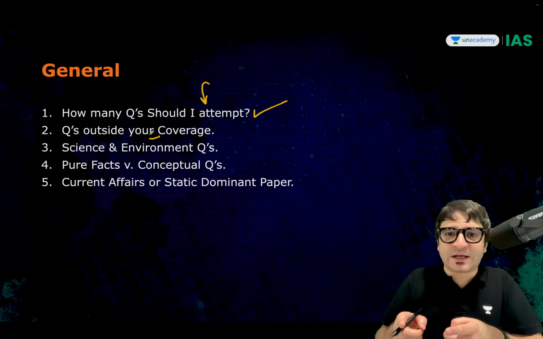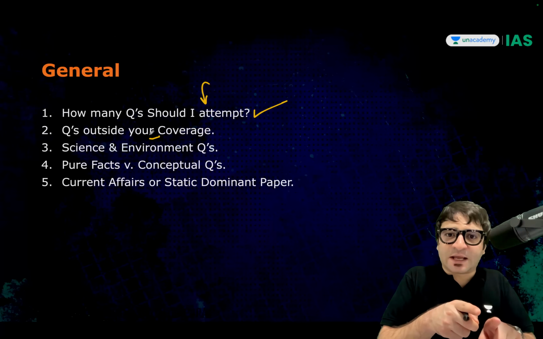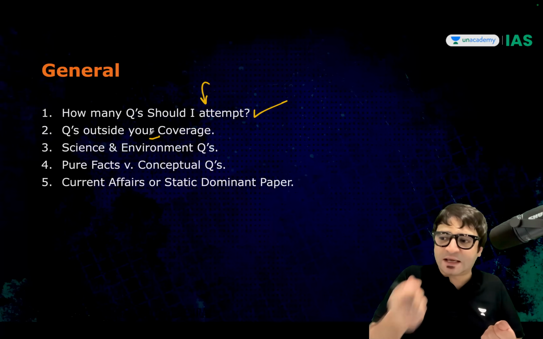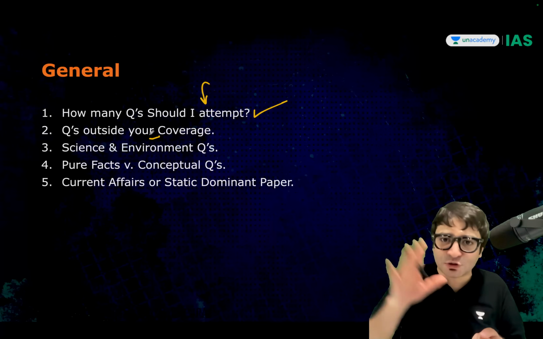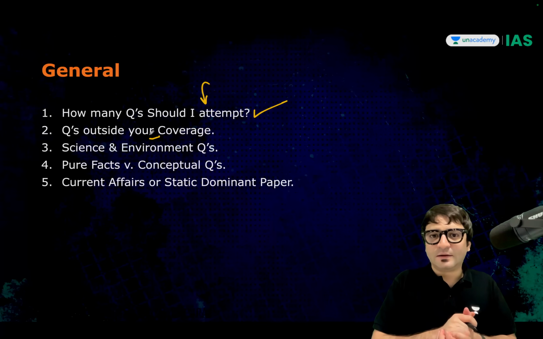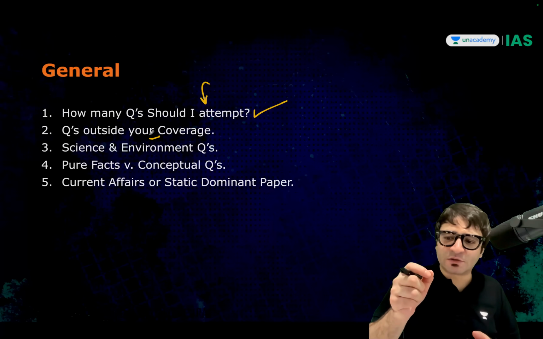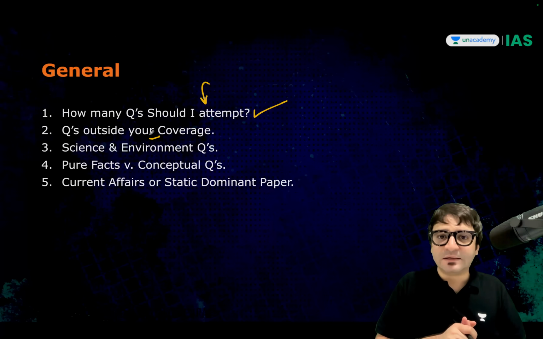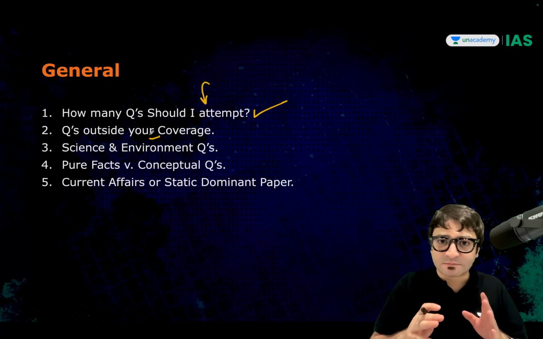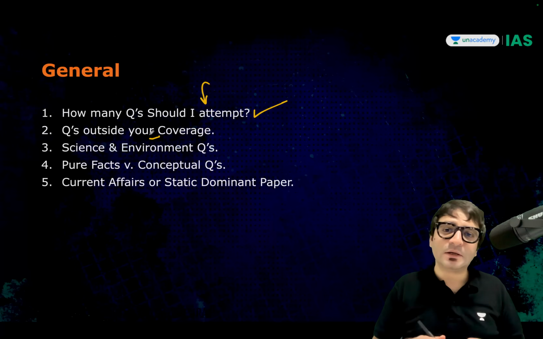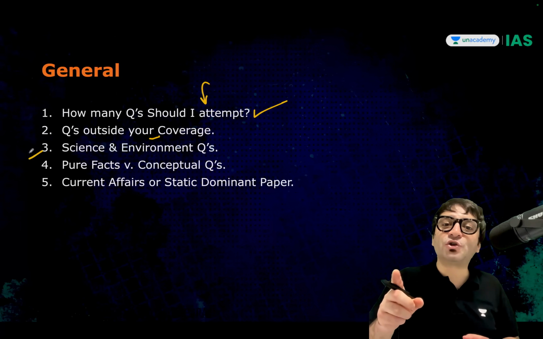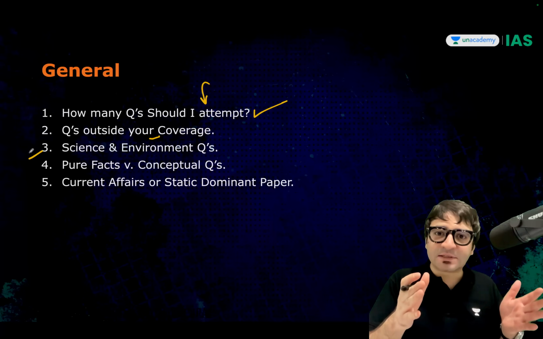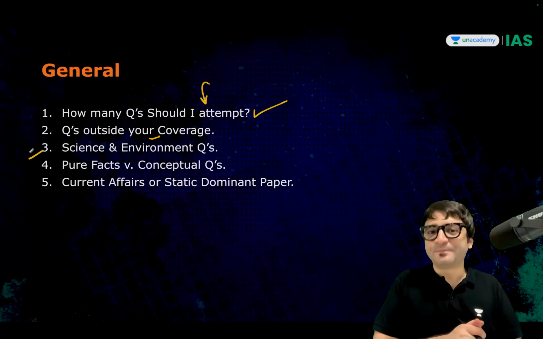Go through the question again, go through the related concept again, and then recall in your mind, can I use my existing knowledge to make an intelligent guess in arriving at an answer to this question? Do that. What does the prelim syllabus tell you? Questions on environment, climate change, which do not require subject specialization. There will be few questions, sometimes more, 5, 6, in science and environment for which you don't need to know anything. Then you can use your common sense and logic to arrive at an answer.